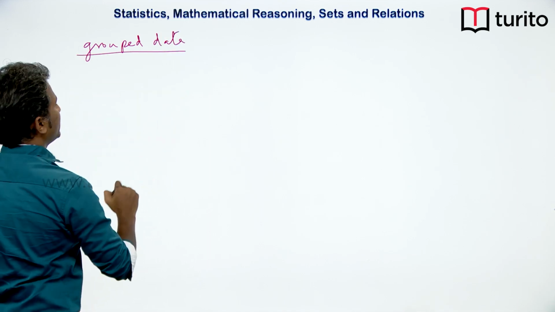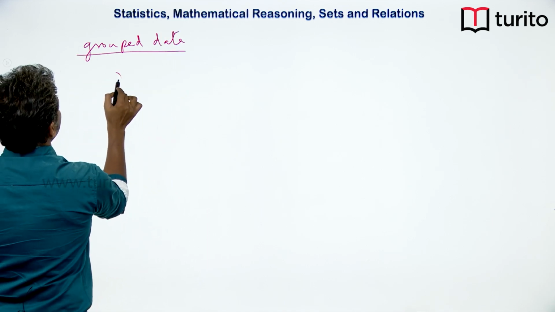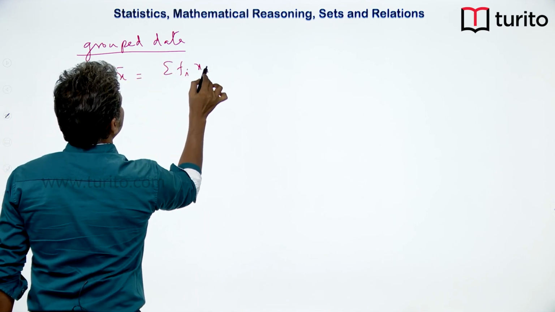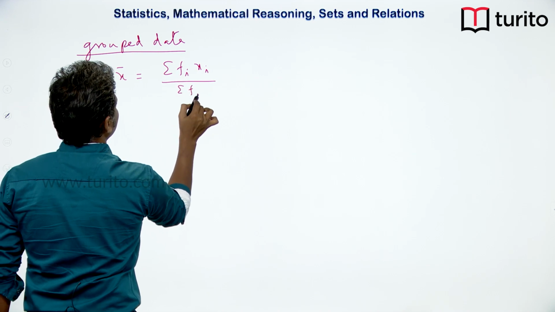Let us say we have group data. So, that means x bar will be nothing but sigma fi xi divided by sigma fi.